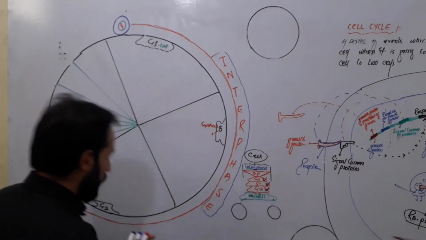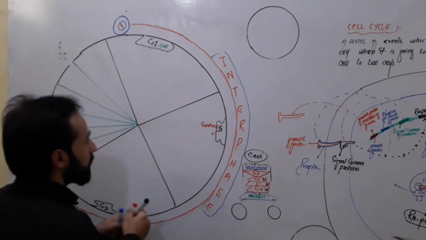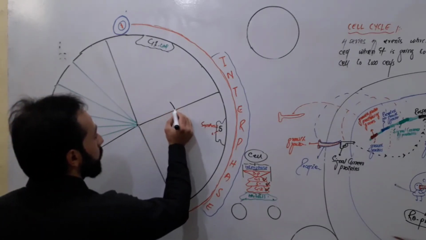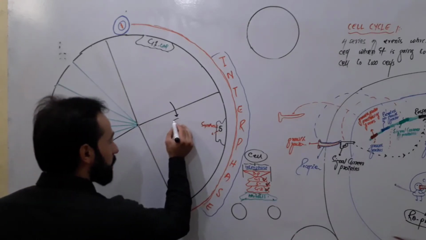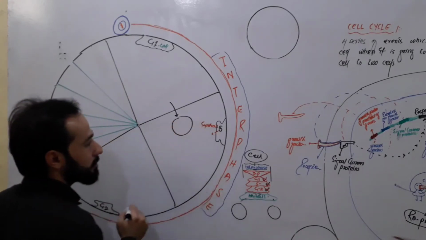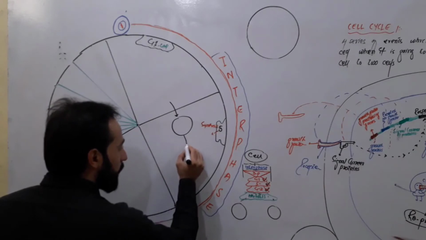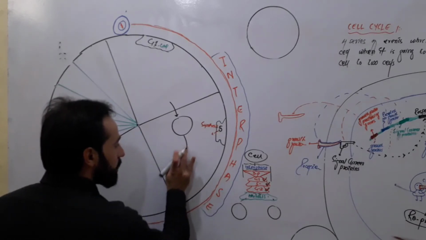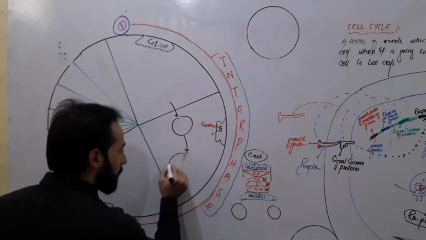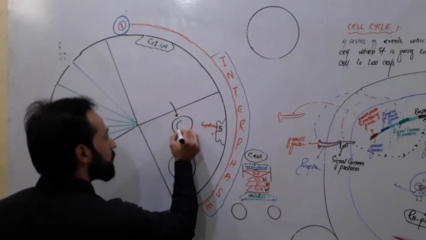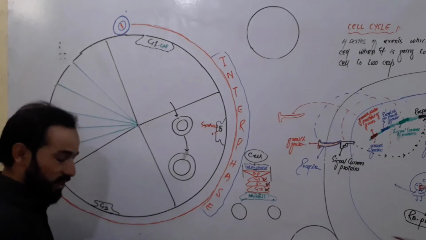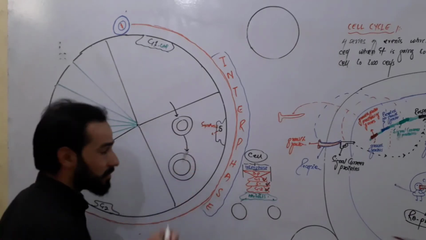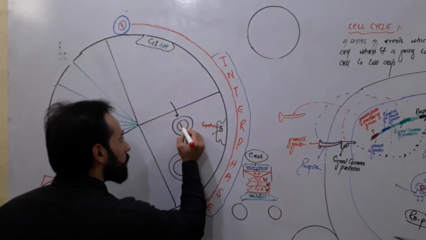How? Look carefully. Whenever the cell jumps from G1 phase to S phase, this is a cell. Clear? And when it enters S phase, what happens to this cell? This is the nucleus and this is the same cell. Look, what happens during S phase? This is the DNA of that cell.